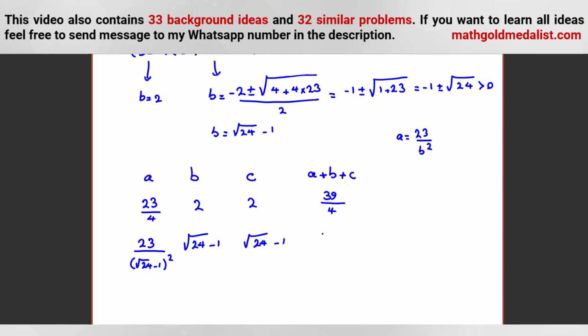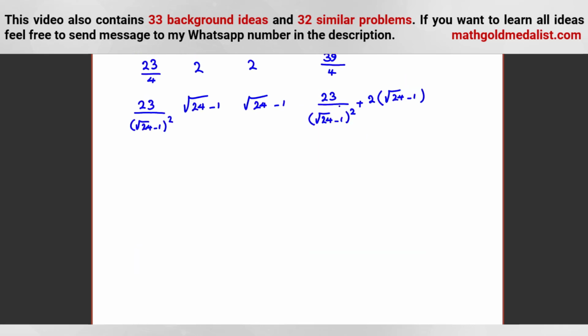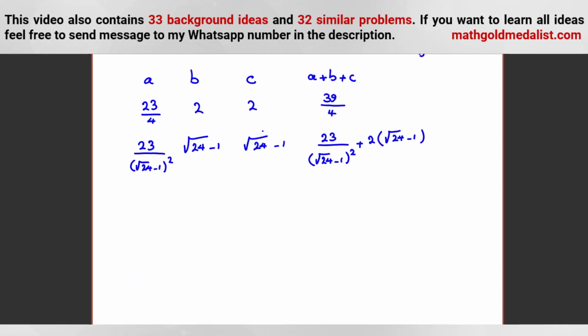In this case, the sum is what? 23 over root 24 minus 1 whole squared plus 2 times root 24 minus 1. Okay, let's calculate. We want to see which of them is maximum. This one is obvious. Let's focus on this. 23, if we rationalize, we can say root 24 plus 1 whole squared. And this one will be what? Will be 24 minus 1, 23 squared. So we can cancel this.